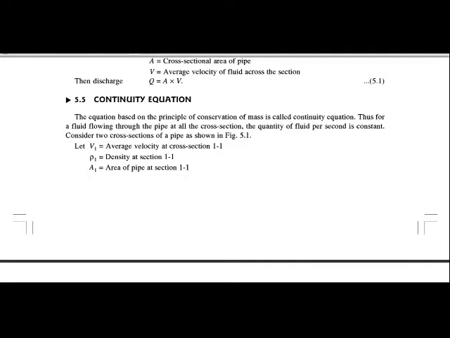So thus, for a fluid flowing through a pipe at all cross sections, the quantity of fluid per second is constant. Okay, so for this consider two cross sections of the pipe.